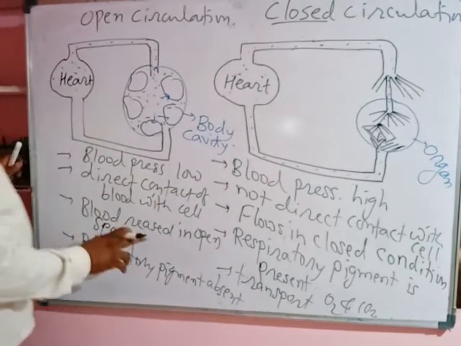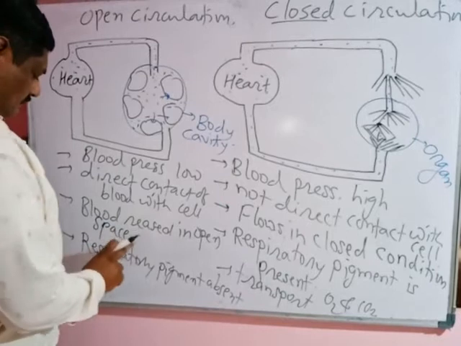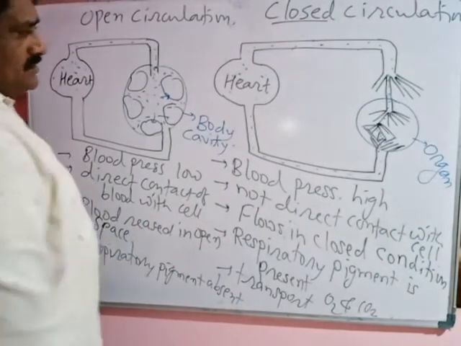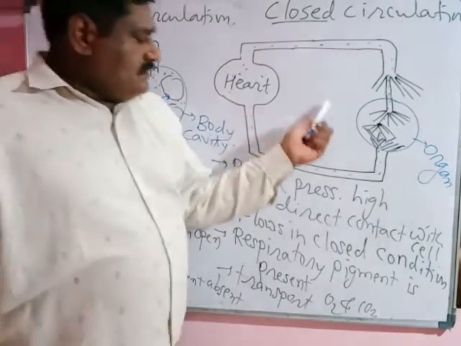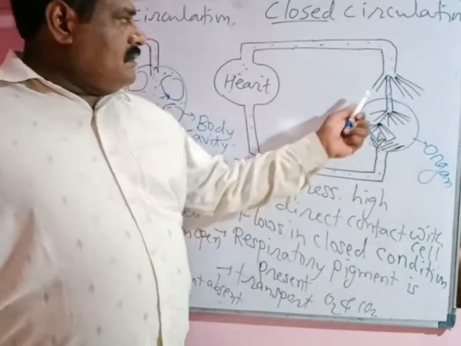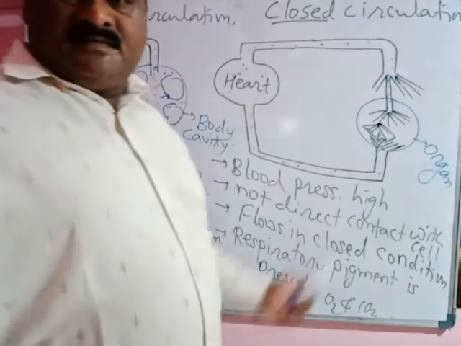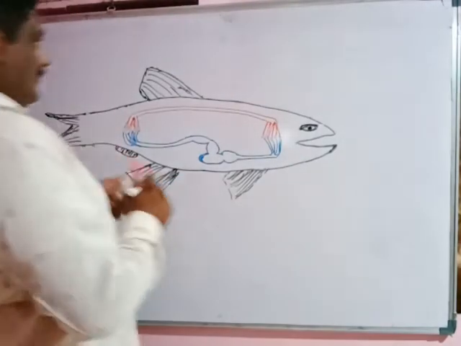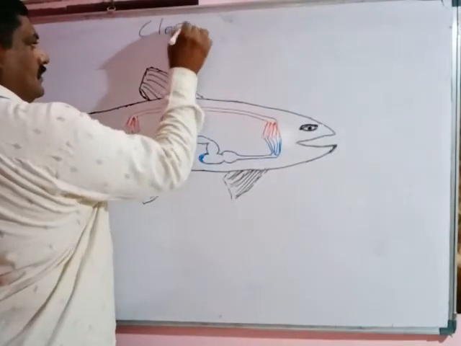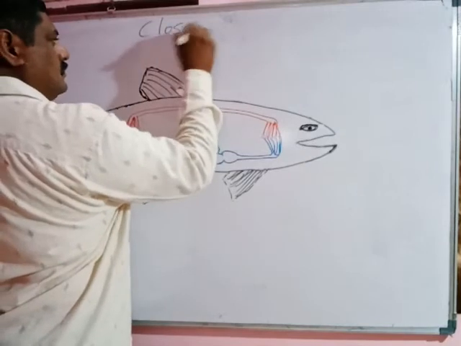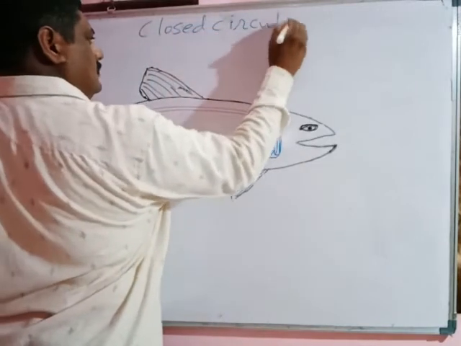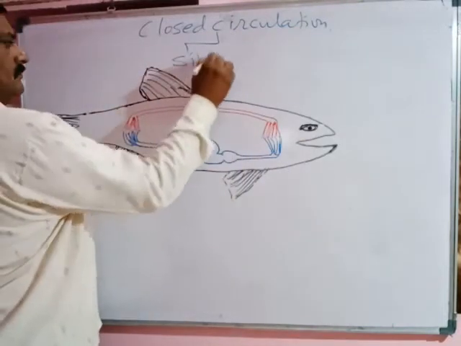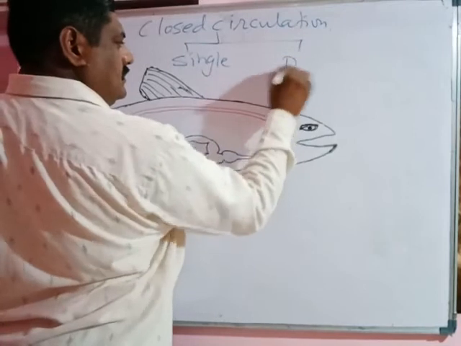This type of open circulation is found in arthropoda and some mollusks, while in some mollusks, annelida and all chordates, the closed circulatory system is present. Closed circulation is of two types: it shows single circulation and it shows double circulation.